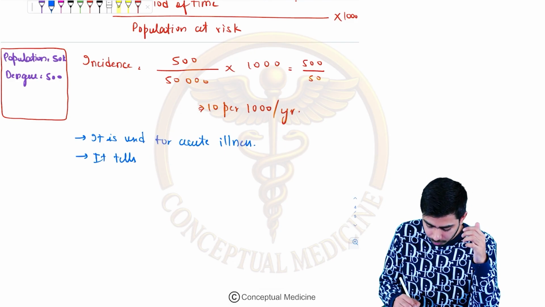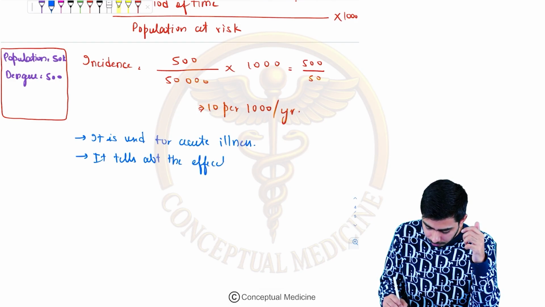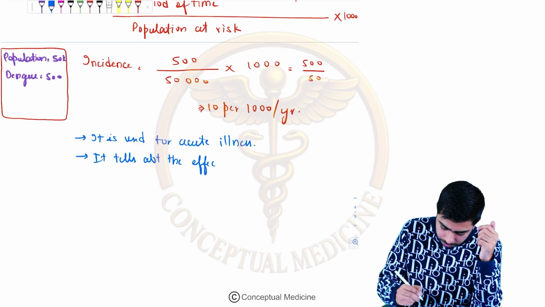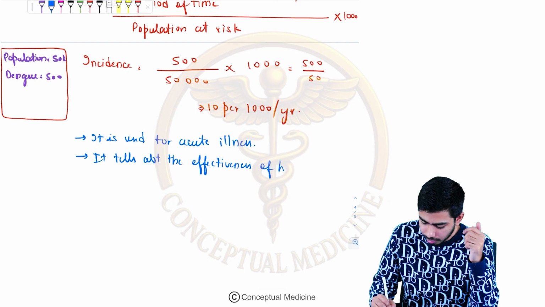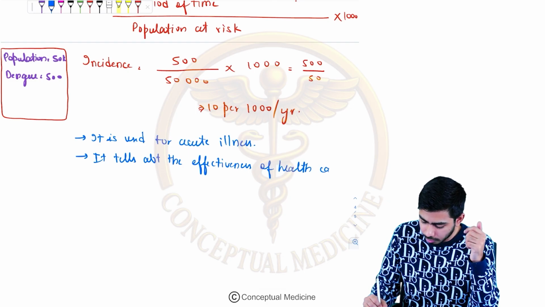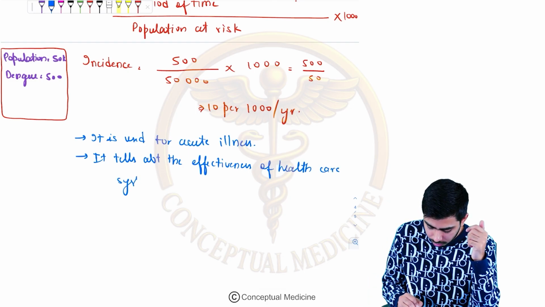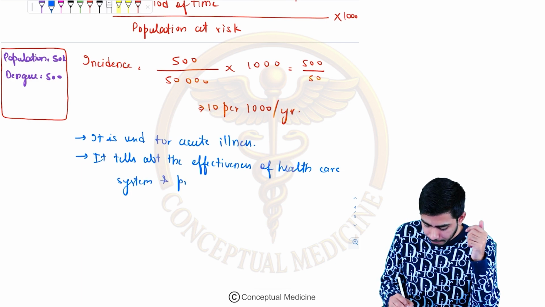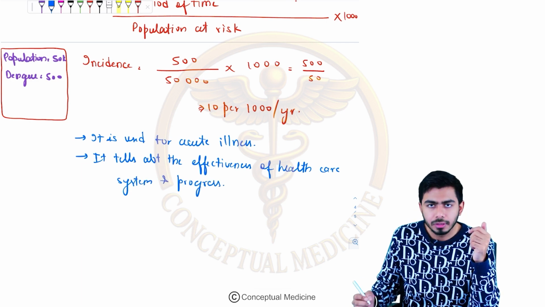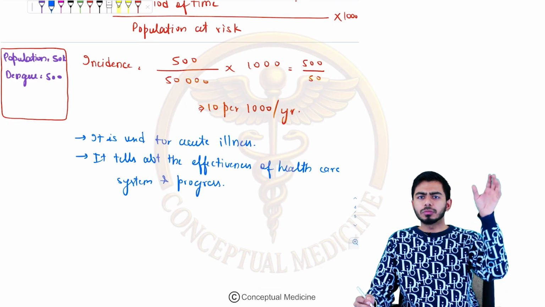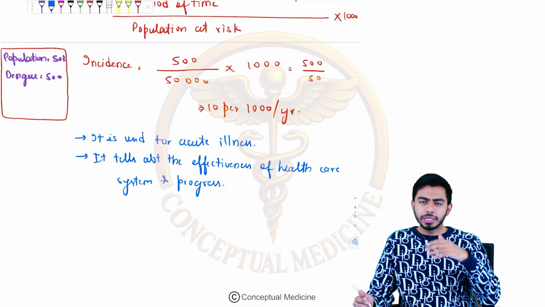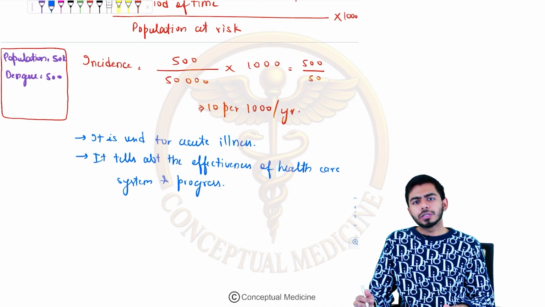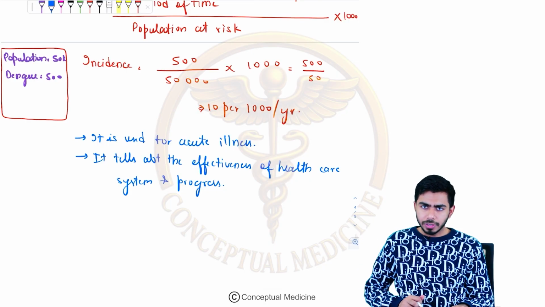It tells about the effectiveness of the healthcare system and its progress. Fine. So what is incidence, guys? Total number of new cases introduced in some particular population over a period of time, right? It tells us about the effectiveness of the healthcare system and its progress, right?